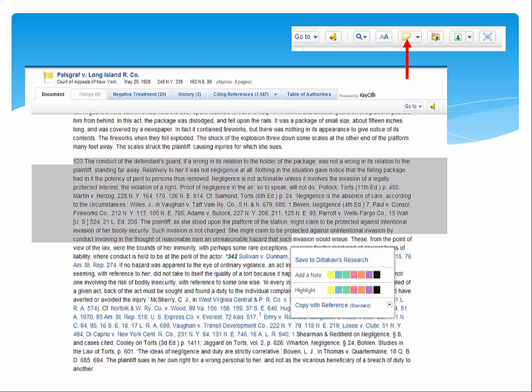Use the annotations icon to cite a specific section of the case by highlighting the text, and it will give you the option to copy with the reference. In addition, you can add a note and/or highlight the text.